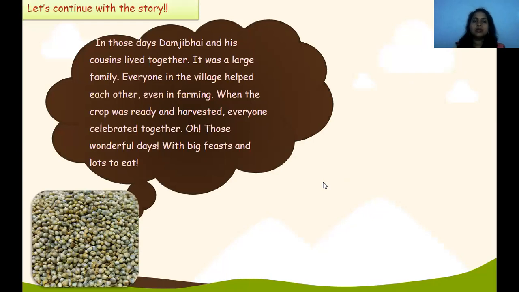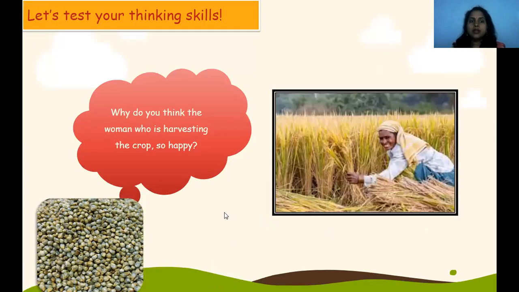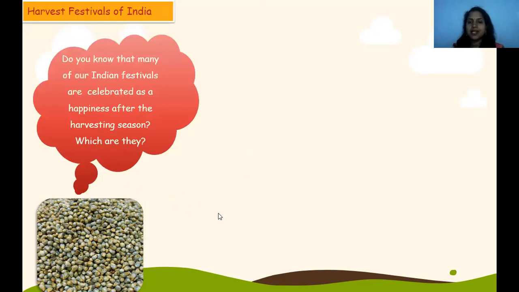Now, in those days, Ambaji and his cousin lived together. It was a large family. Everyone in the village helped each other, even in farming. When the crops were ready and harvested, everyone celebrated together. Oh, those wonderful days with big feasts and lots of food. Why do you think the woman who is harvesting the crops is so happy? Because it is harvesting time. Whatever hard work she has done, now she will get all this. So that's why the woman is very happy and smiling.